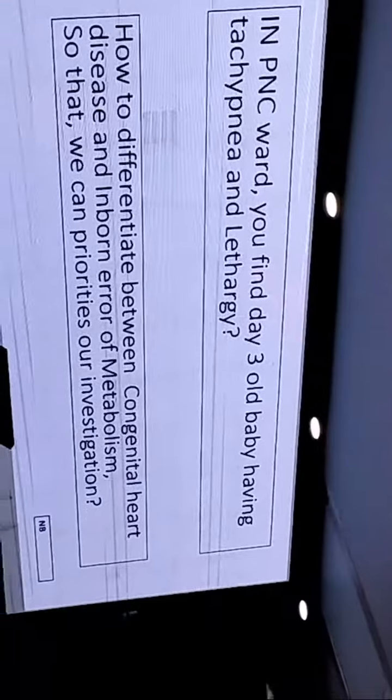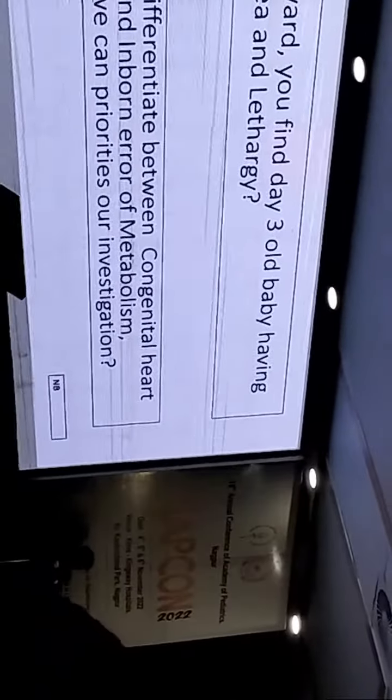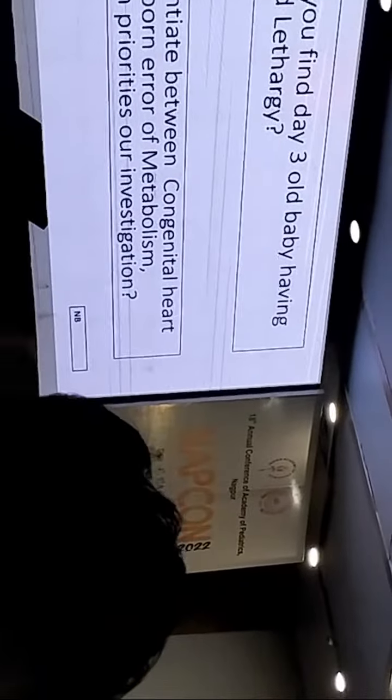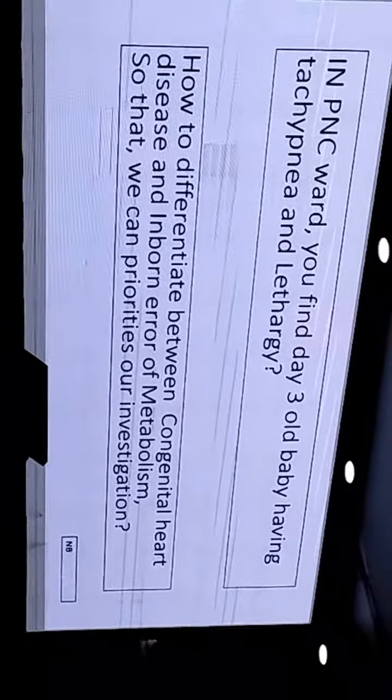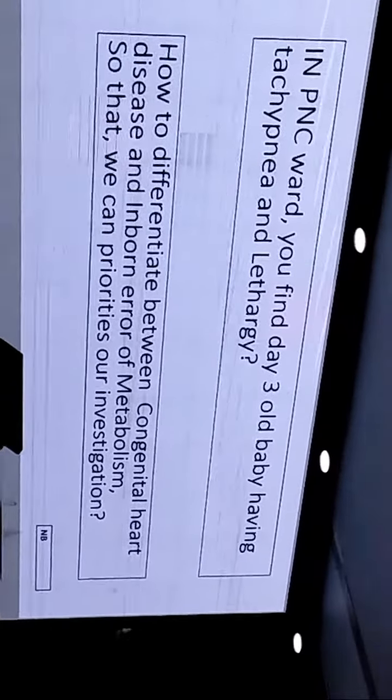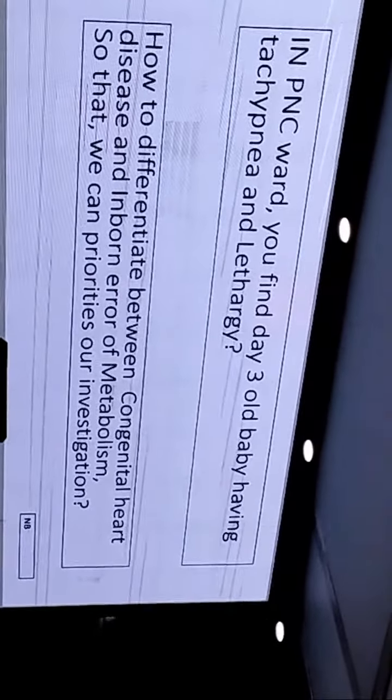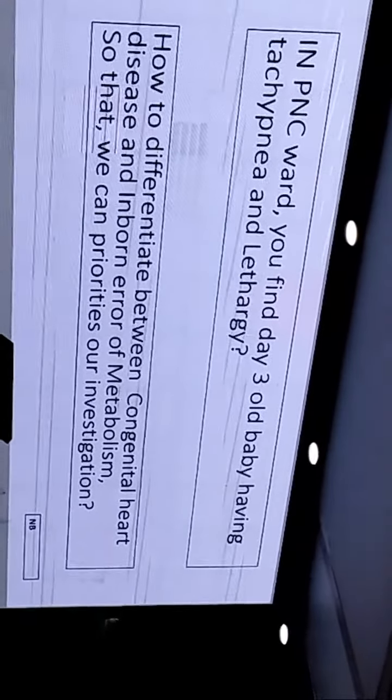How to prioritize? What will lead us to think there is a higher chance of congenital heart disease, and when should we think towards IEM in such babies? So how to prioritize our investigations? Right. And it's always dreadful to find a very sick baby in the PNC ward.